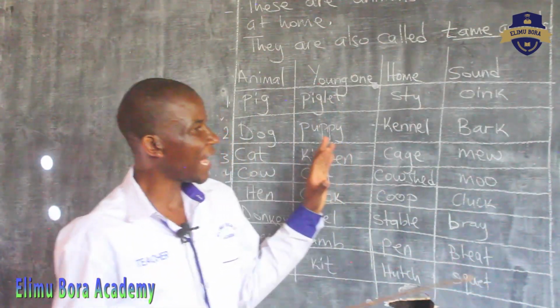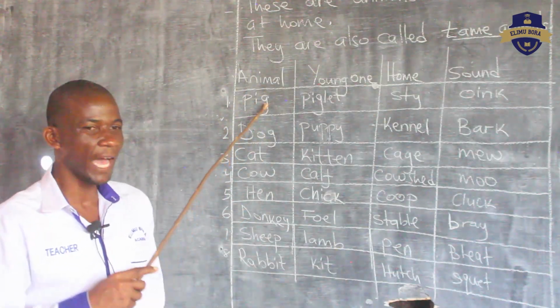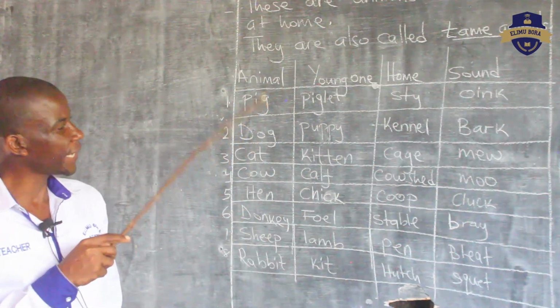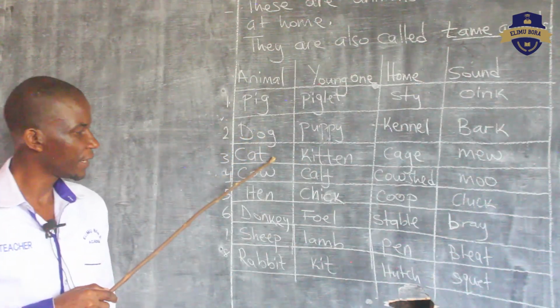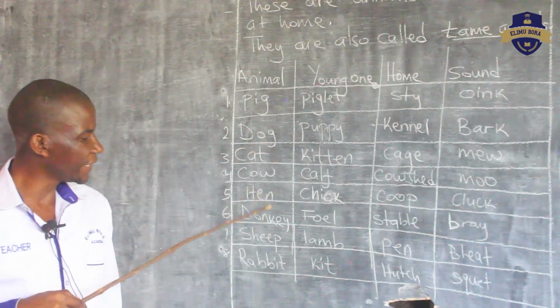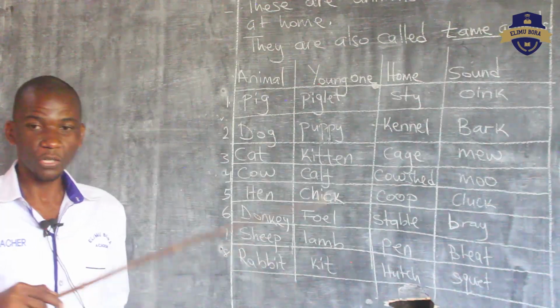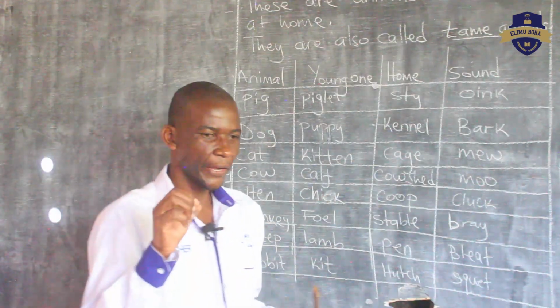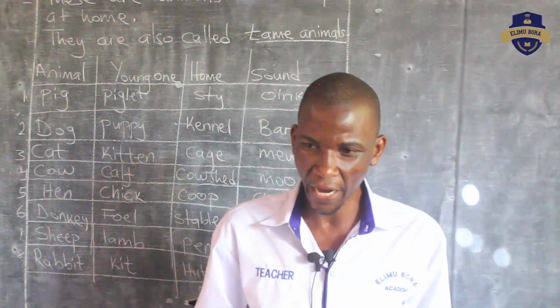Now class, let us repeat the names of the animals quickly. The first was a pig. Second, dog. Then cat, then cow, then hen, then sheep, then rabbit. So those are examples of domestic animals.